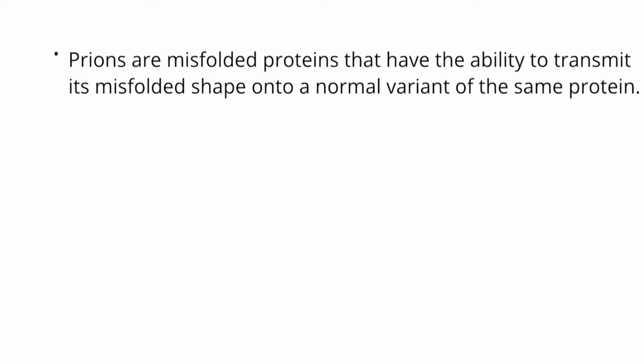Prions are misfolded proteins that have the ability to transmit their misfolded shape onto a normal variant of the same protein. So actually, what are prions? Prions are misfolded proteins. When a normal protein variant of the same family comes in contact with prions, then that normal protein also starts to misfold.